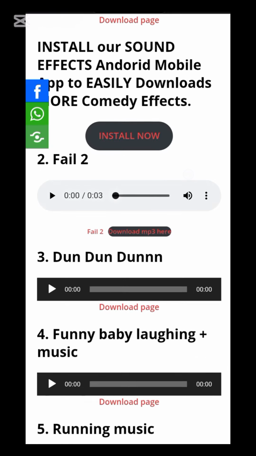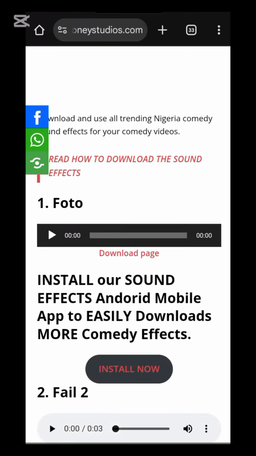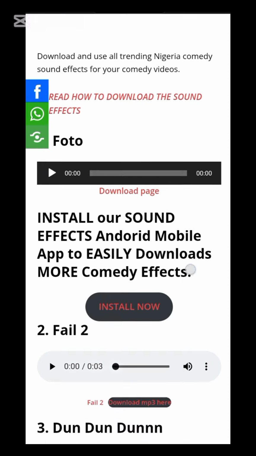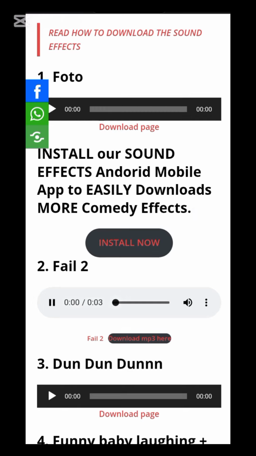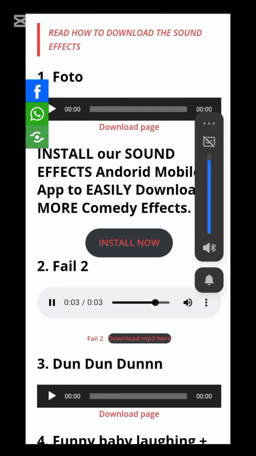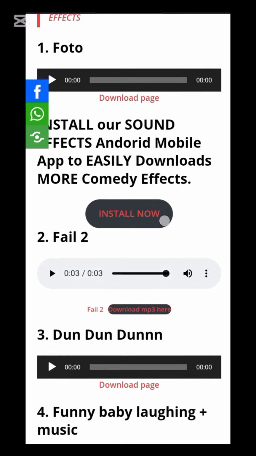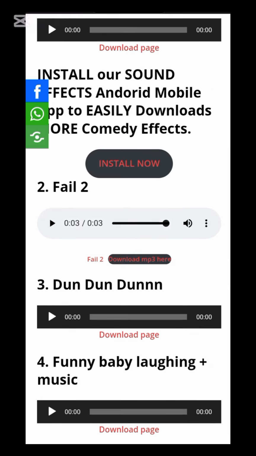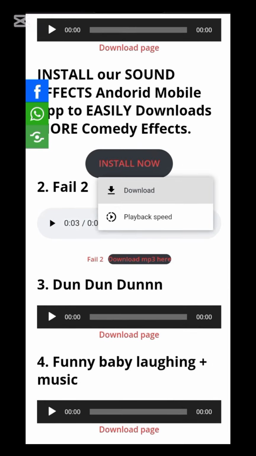When you scroll down, then you wait. You see it here. See this one. It's still loading. You will see this one. See this one now. This one is for display. Then you click on these 3 dots. Then you see download. Then you can download to your phone.